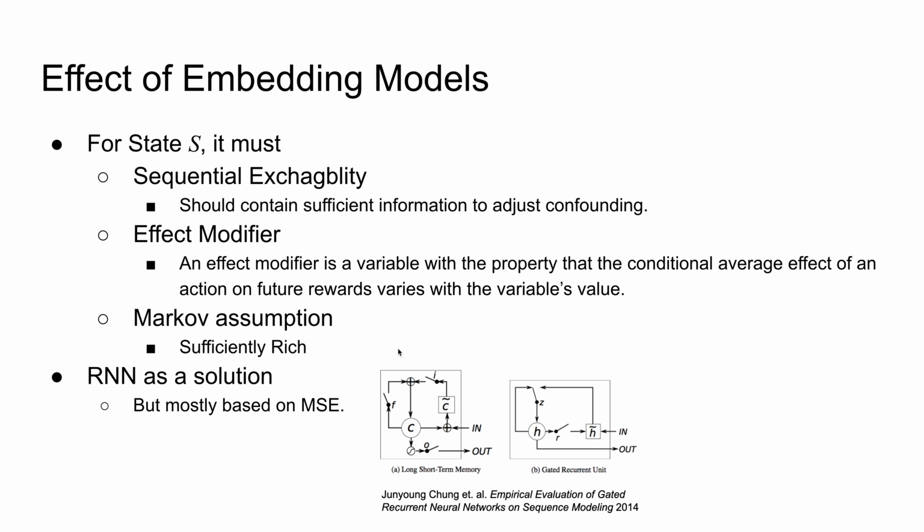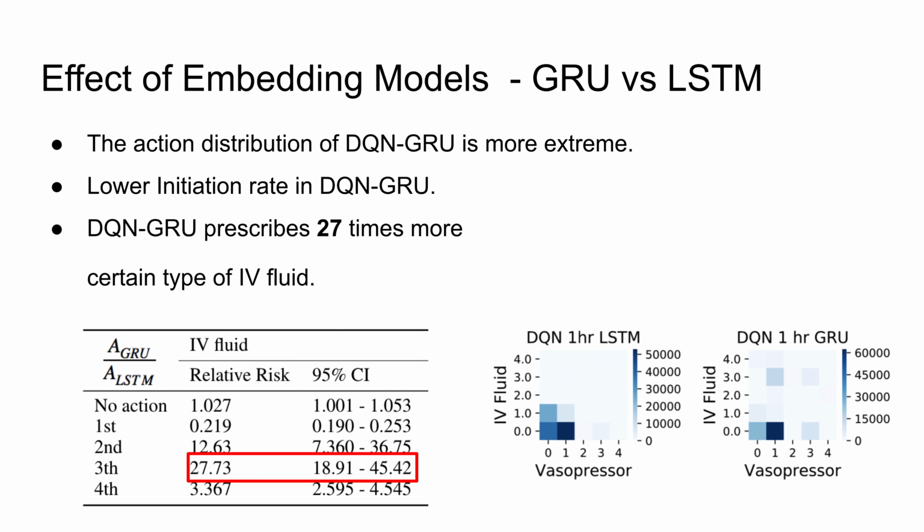In reality, to maintain the long-term dependency of the history, people will usually use a recurrent network to summarize the history. But they choose the embedding model only based on the mean square error or accuracy. And we don't know how those embedding models would have an effect on the outcome policies. So here we analyze two commonly seen embedding models. One is GRU, the other one is LSTM, which is our baseline.